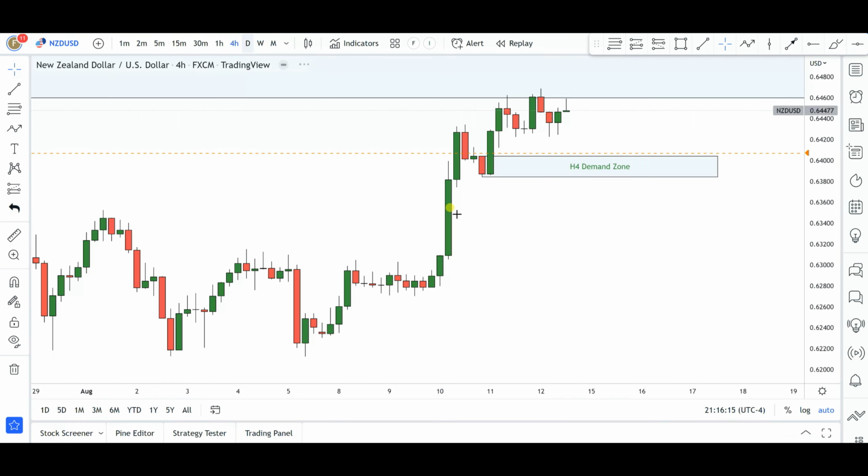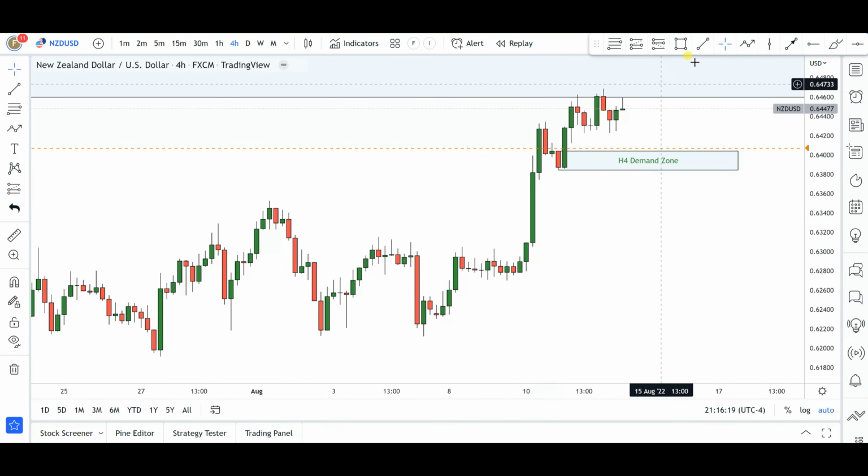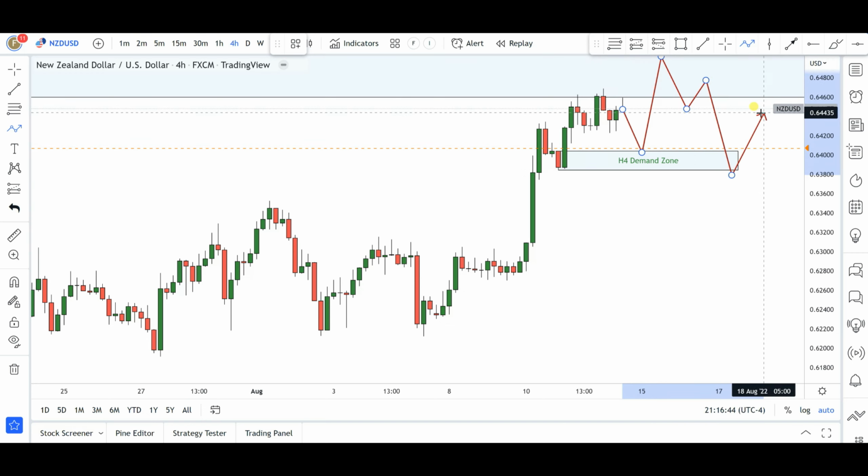Okay, if we zoom into this 4 hours time frame, the picture gets a little clearer. We do have obviously this demand zone area here. So early next week, what I would love to see is for price to give me a dip to the downside into this particular demand zone area that we have right around, let's say 0.6400 institutional price level. Anywhere from right around here, guys, I would like to see the bulls come into this market and give us another quick push to the upside deeper into this particular weekly supply zone area, from where I will expect the bears to come into this market and start pushing things again to the downside. Okay, so let's see how this is going to play out.